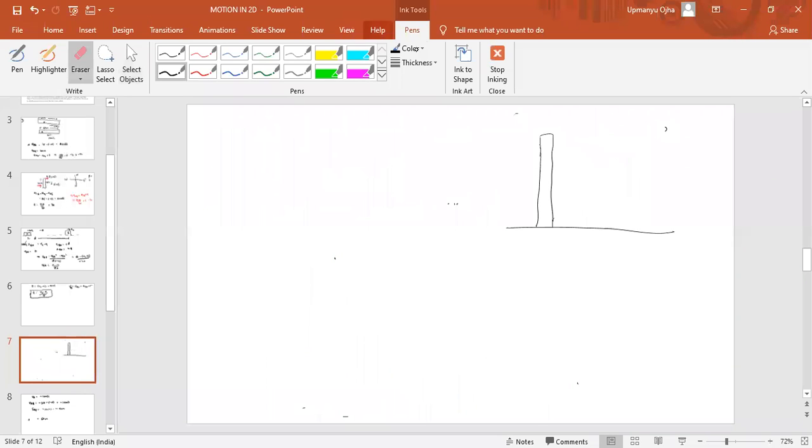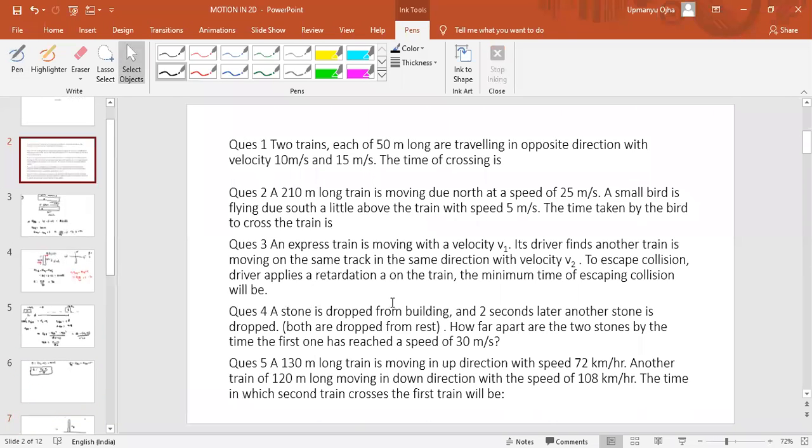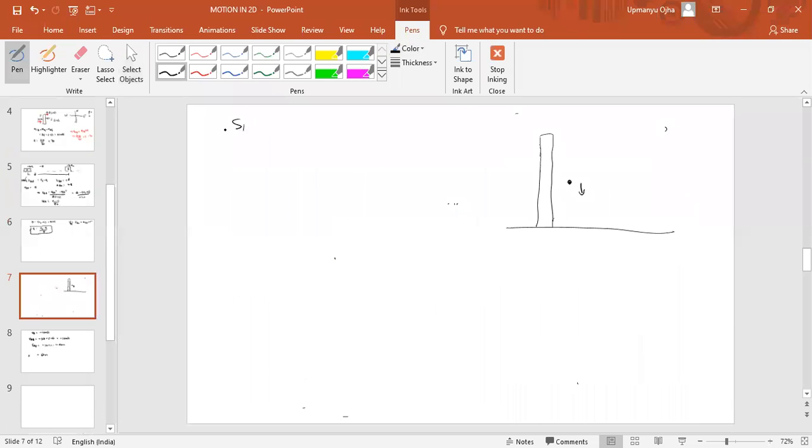We can do it by relative velocity also, but just do it by the conventional method. A stone is dropped from a building. 2 seconds later another stone is dropped. So how much distance has stone A traveled? Distance A has traveled will be ut minus half g t square, so half into 10 into 2 square, which means minus 20 meter. When you drop stone B, the initial separation is 20 meters.